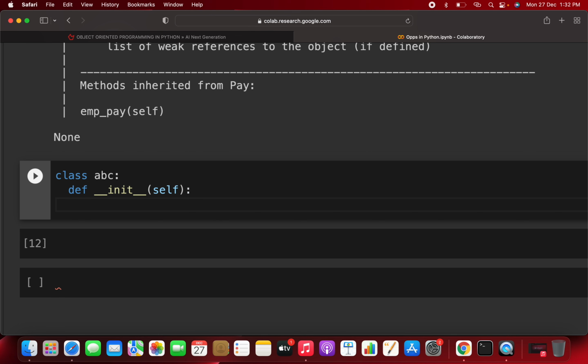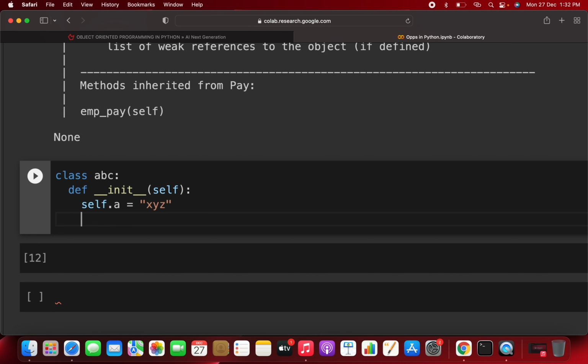First of all, before jumping to encapsulation, you have to be clear. The first variable is self.a, which I'm writing as xyz. Clear? So this is public. You can access this inside the class, and you can also access this variable outside of the class. That is called a public variable, or public attribute.